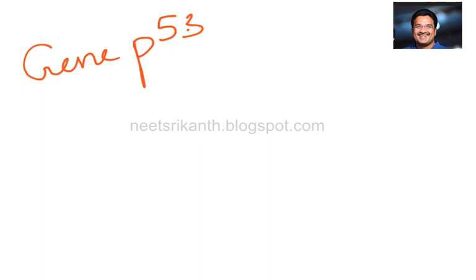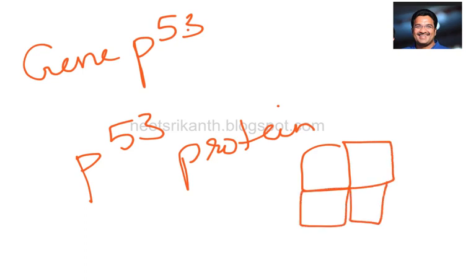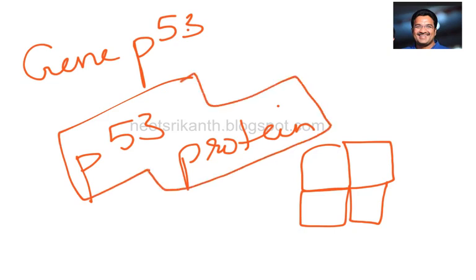Gene P53 is a gene that codes for a protein called P53 protein, which inhibits the development and growth of tumors. That means in any part of the body, if a cell starts dividing rapidly and a cancerous cell is observed, the gene P53, a tumor suppressor gene, produces a protein called P53 protein and suppresses the action of that cell. Then the question arises, how do we get cancer?